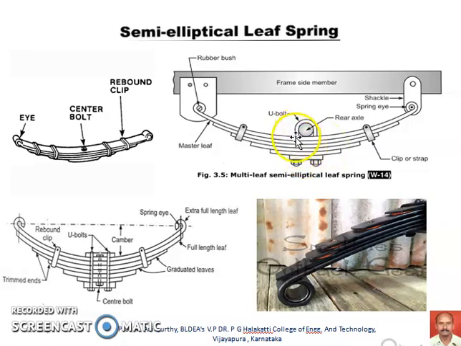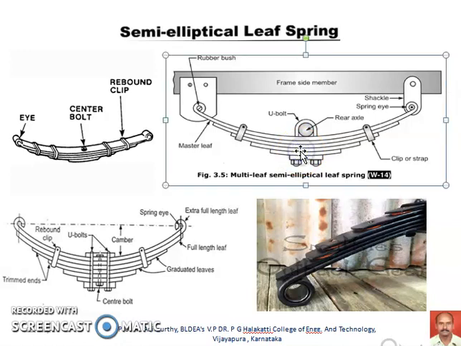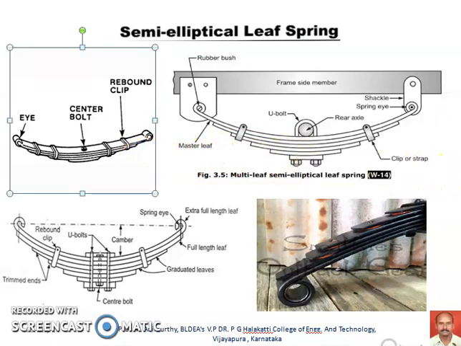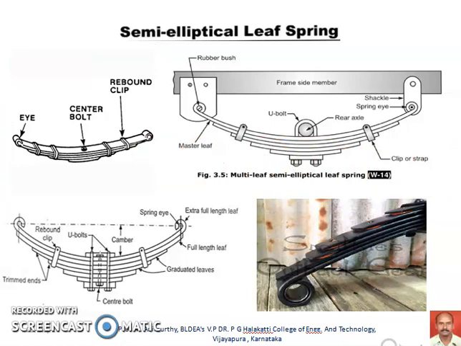The first is relatively larger than the second, and the second is larger than the third. As the number of blades increases from top blade to bottom blade, the length of the blades decreases, and the design depends upon the theory of beams, so that the load is uniformly distributed over the entire set of springs.